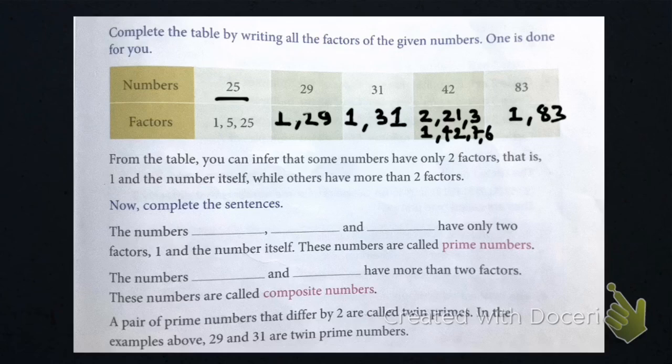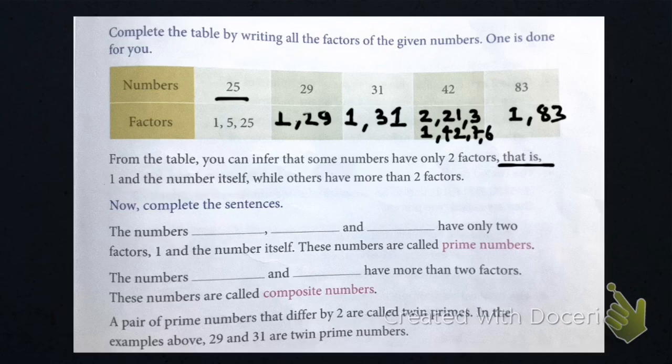So students, from the table you can infer that some numbers have only two factors. Only means it can be divided by only two things, that is by 1 and the number itself, while others have more than two factors.